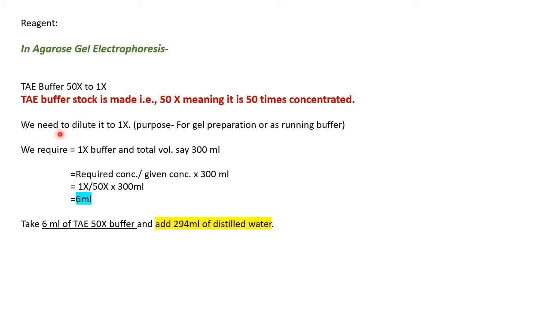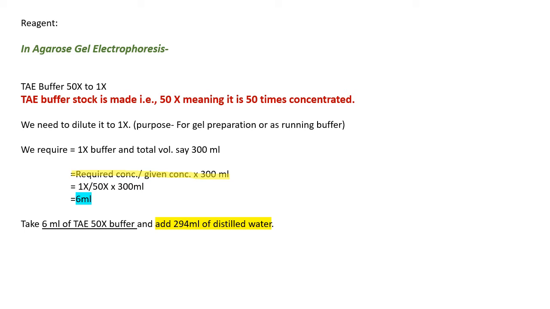So now you need to dilute, say, this 50x buffer to 1x. The purpose is for gel preparation or as running buffer. Okay, so you need to remember this particular formula. We require 1x buffer and say the total volume we require is 300 ml. So the formula is here: required concentration divided by given concentration, into the volume.